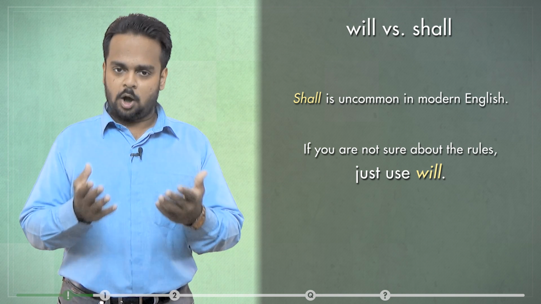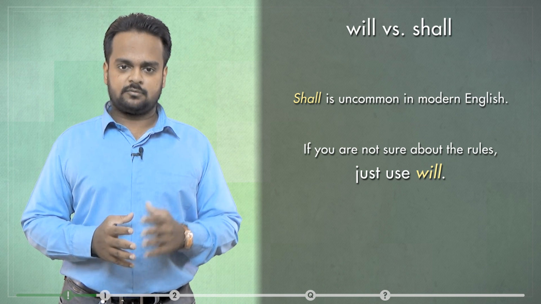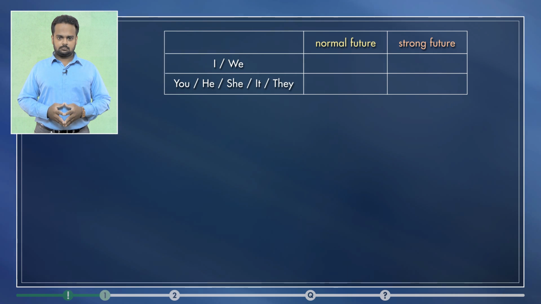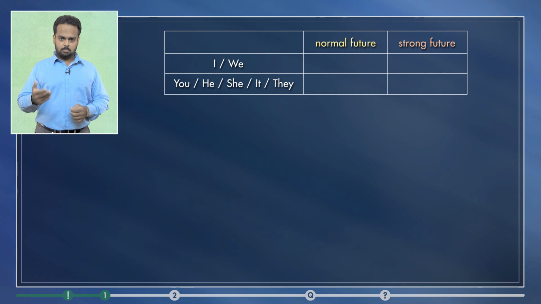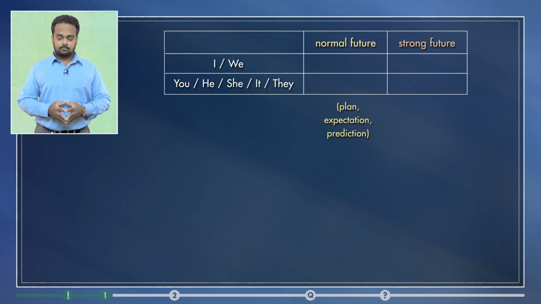But I'm sure you're watching this video because you want to know the proper grammatical rules for will and shall. So let's talk about those now. There are two sets of rules for using will and shall. I call these the normal future and the strong future. Let's talk about the normal future first. This is when we express a plan, an expectation, or a prediction.